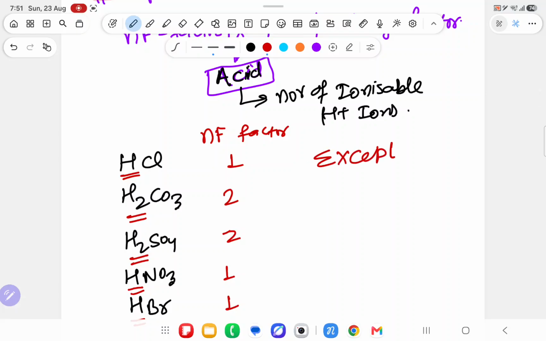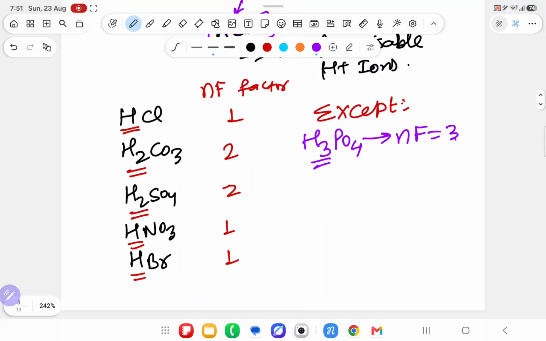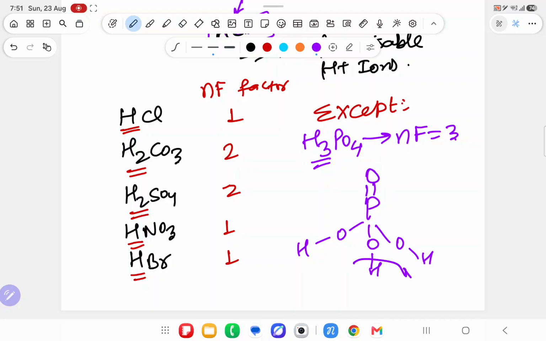Except if you get H3PO4, how many hydrogens are there? Sir, 3. So no problem, NF factor is 3. So why is it an exception, I will tell you. Suppose I write the structure of P double bond O, OH, OH, OH. How many hydrogens are directly attached with oxygen? That hydrogen is only ionizable, in case of H3PO4, H3PO3, H3PO2 and H3BO3. Don't worry about it, you will understand what I am saying. These are exceptions, meaning 4 exceptions are there for NF factor. Remaining, no exception. The number of hydrogens is the NF factor.